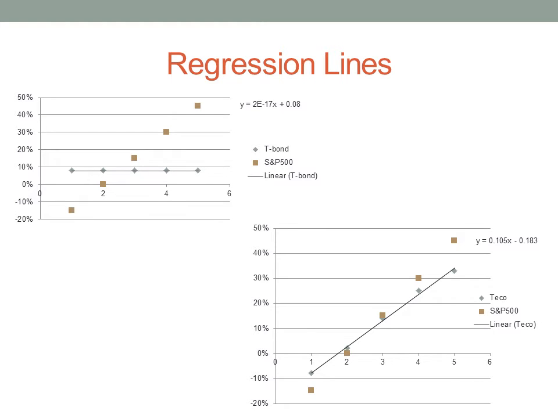The lines graphed here are called linear regression lines. They tell us the relationship between two different things. For example, the graph on the bottom right shows the line for TECO. The slope coefficient is 0.105, and it simply says that for every increase in x, y increases by about 0.105%.